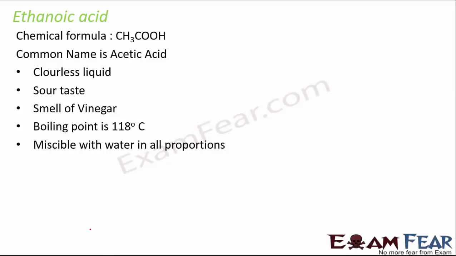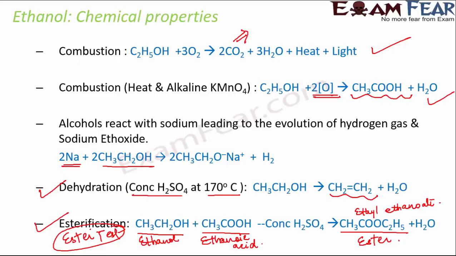Now let's talk about another commercially useful substance, that is ethanoic acid. But even before we start talking about ethanoic acid, let me quickly tell you one more thing. Out of all these chemical properties, there are a few tests which are used to identify the presence of ethanol. One of those tests is the sodium metal test. Alcohols react with sodium to evolve hydrogen gas and a salt, and that salt is nothing but sodium ethoxide.